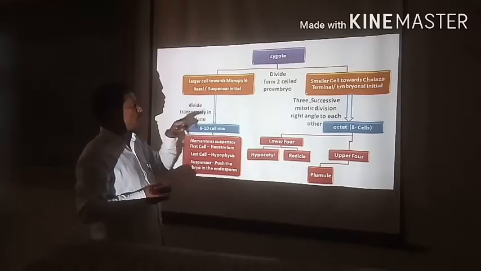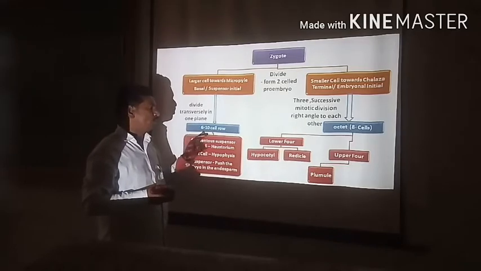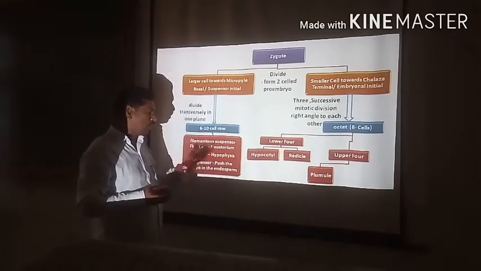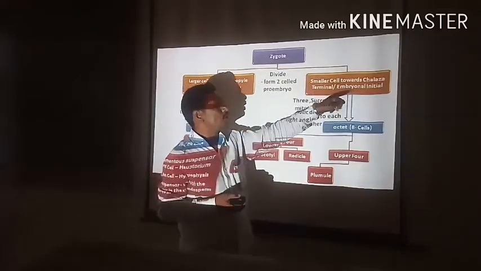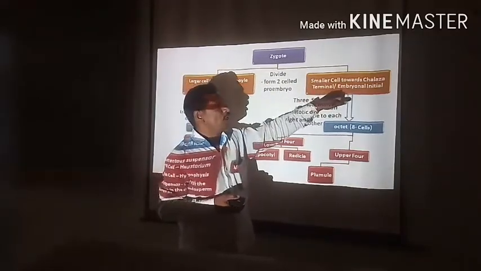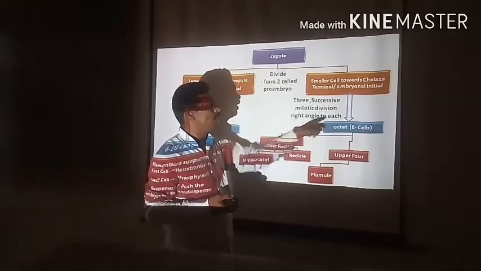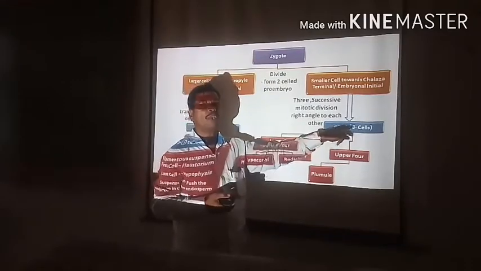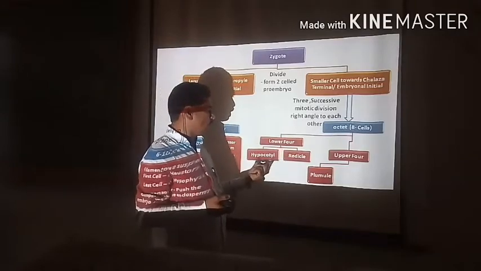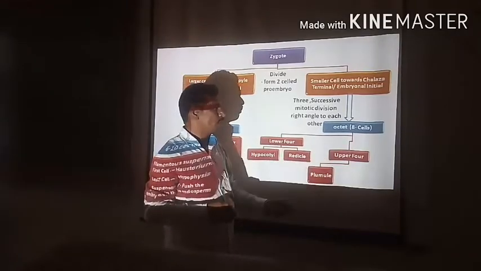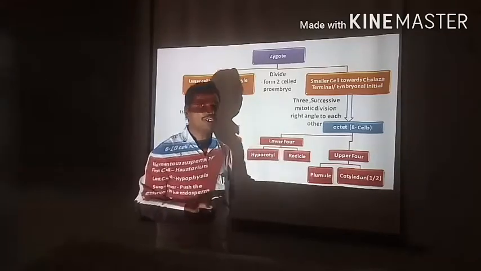The basal or suspensor initial divides transversely in one plane and finally forms a row of 6 to 10 cells. The smaller cell towards the chalaza end, called the terminal or embryonal initial, undergoes 3 successive mitotic divisions at right angles to each other, leading to formation of 8 cells, the octant. The lower 4 cells give rise to the hypocotyl and radicle, and the upper 4 cells give rise to the plumule and cotyledons, which may be one or two.